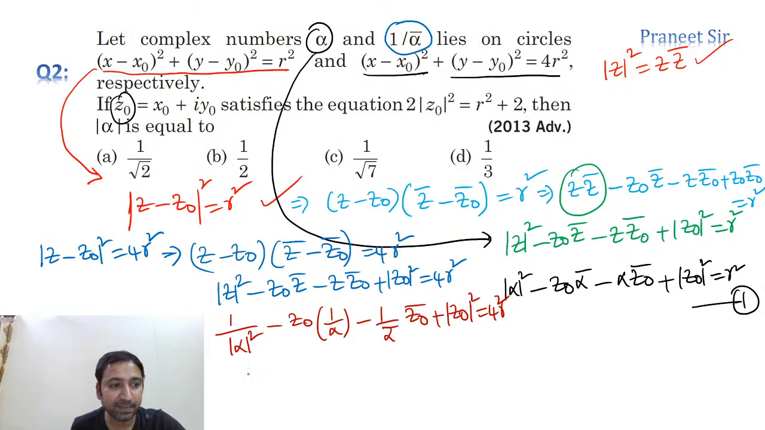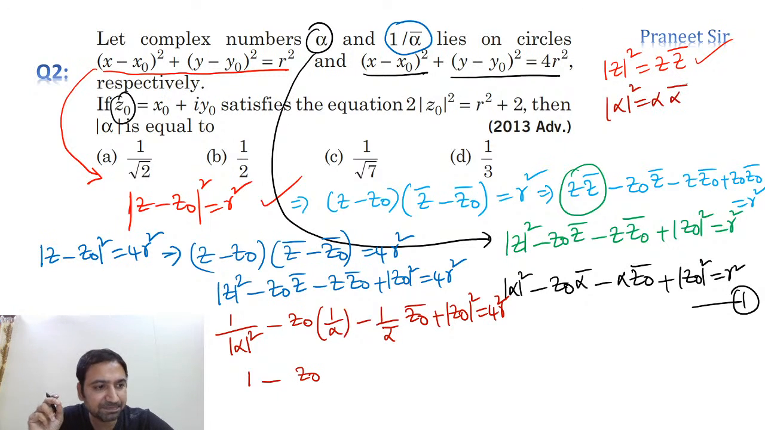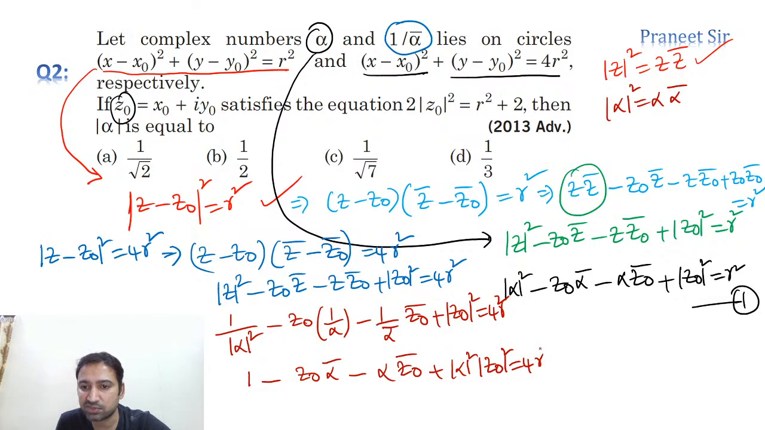So what do we get here? 1 minus z naught. Can I write mod alpha square as alpha into alpha bar? In that case, alpha gets cancelled and we get alpha bar. Minus the same thing here, alpha into z naught bar, plus mod alpha square into z naught square is equal to 4r square into mod alpha square. So this is the second equation, guys.